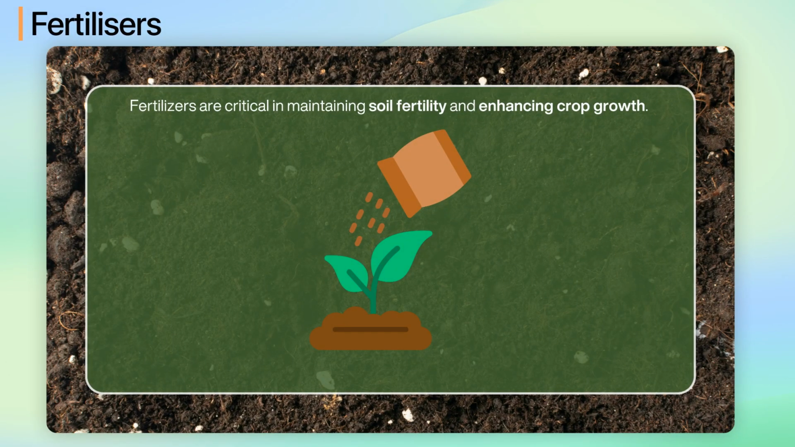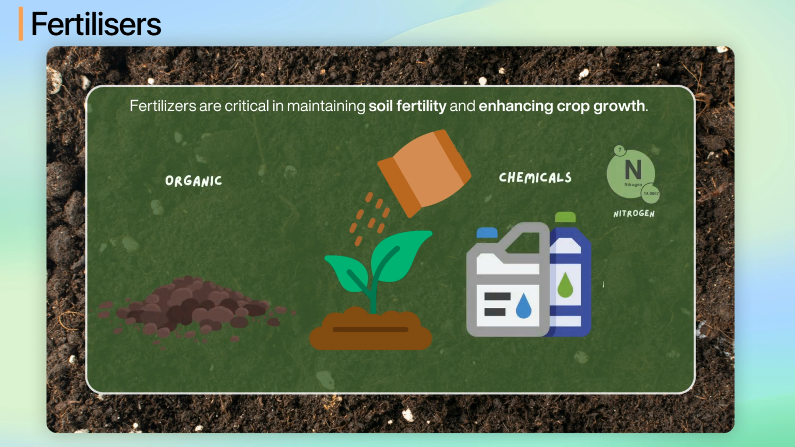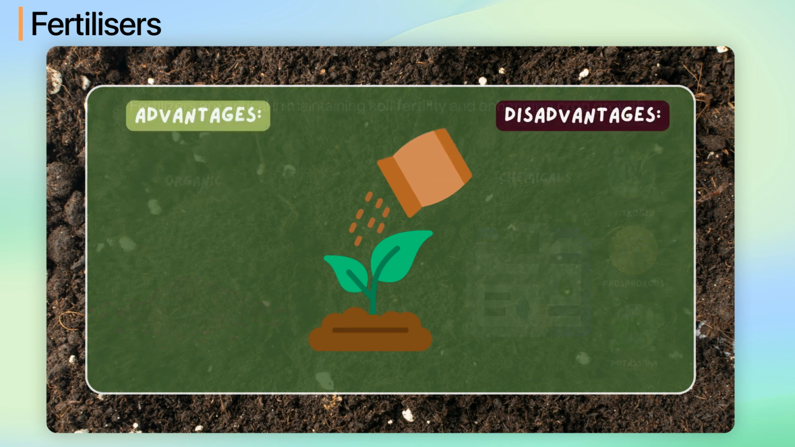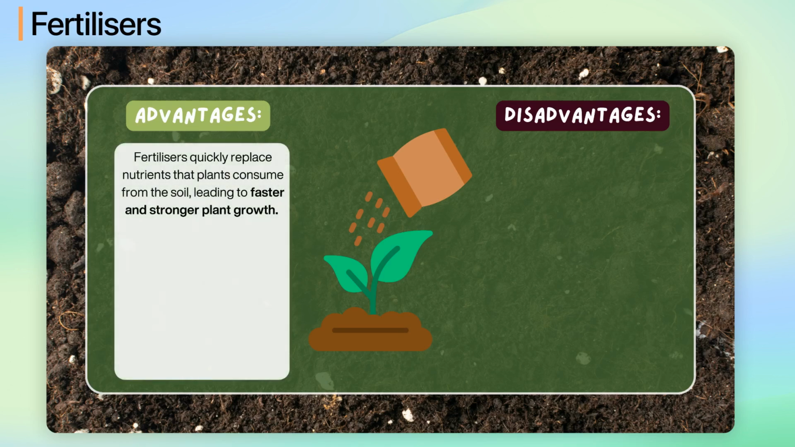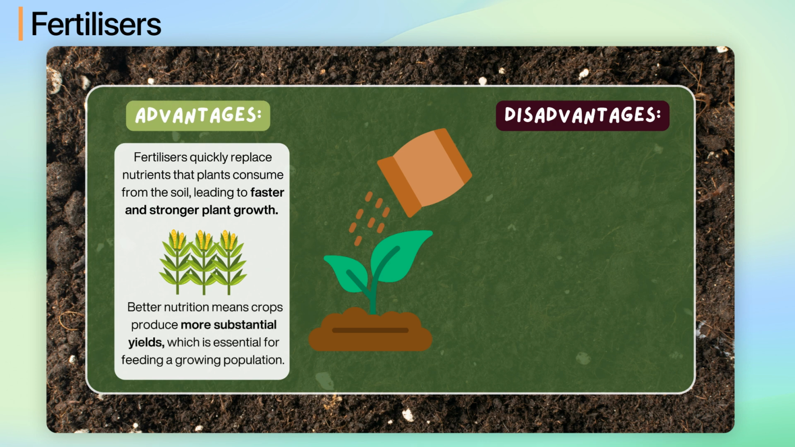Fertilizers are critical in maintaining soil fertility and enhancing crop growth. They can be organic, like manure and compost, or chemical, like nitrogen, phosphorus, and potassium granules or sprays. Let's look at some advantages of fertilizers. One is that they boost plant growth. Fertilizers quickly replace nutrients that plants consume from the soil, leading to faster and stronger plant growth. With better nutrition, crops produce more substantial yields, which is essential for feeding a growing population.